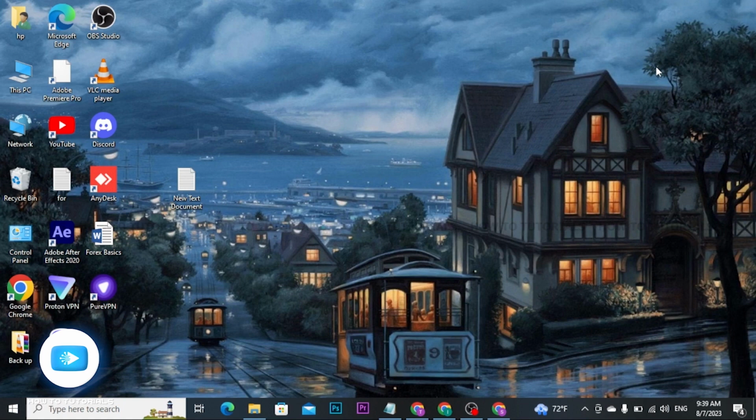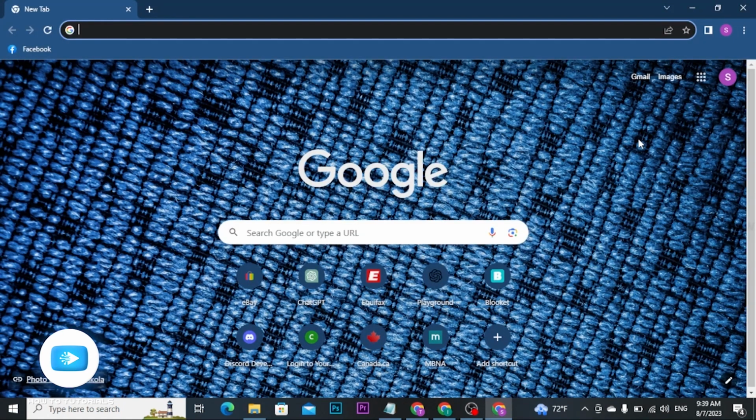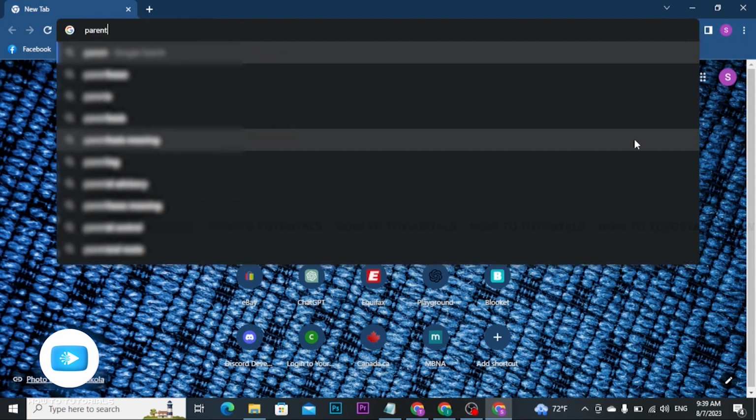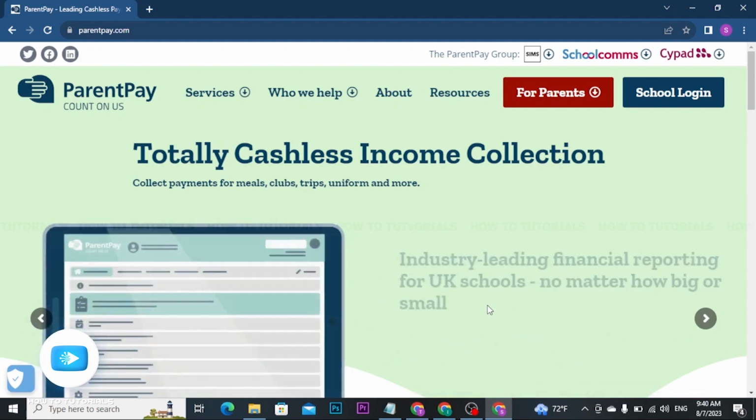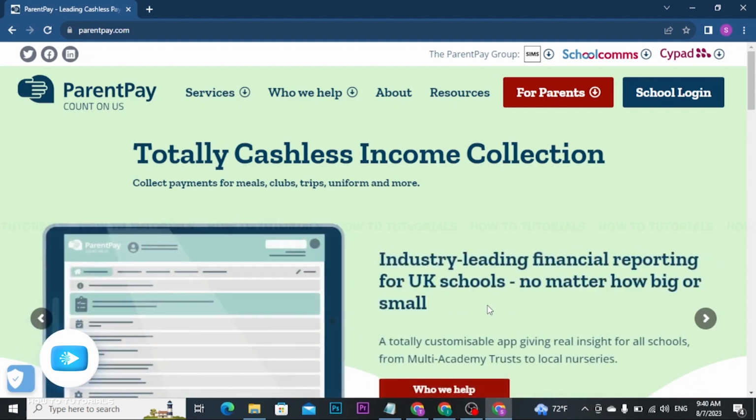Firstly, open up any preferred web browser on your PC. Now, on the URL bar, search for parentpay.com and press enter on your keyboard. Once you search for it, you will be headed to its official homepage, which looks like this.